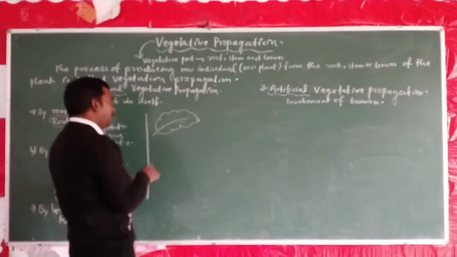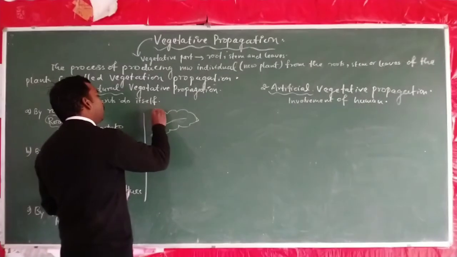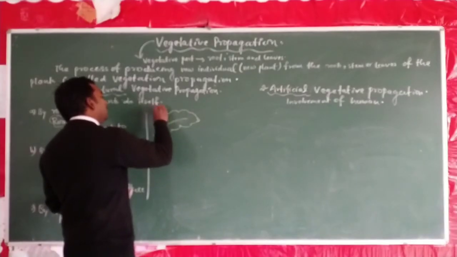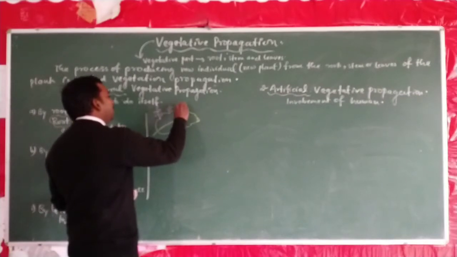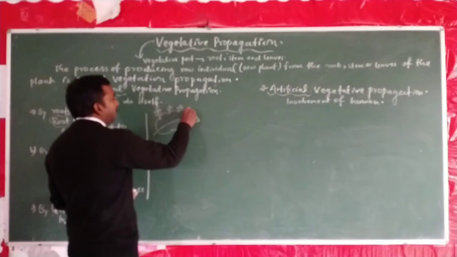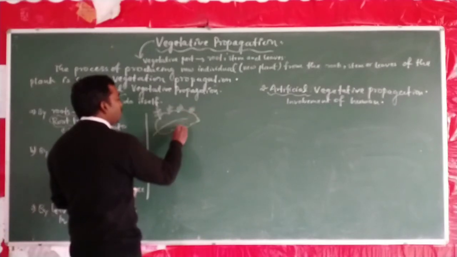At the leaf margin there is the formation of plantlets, and when these plantlets become mature they grow into new plants, or they detach from the plant's body and grow inside the soil. They also bear roots. We can see here roots can also be borne.